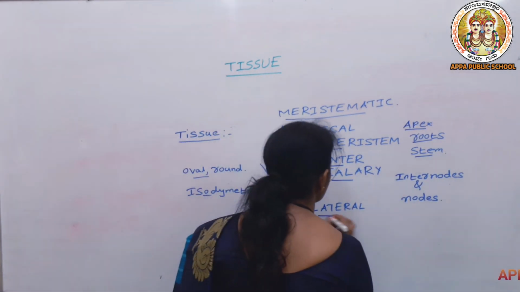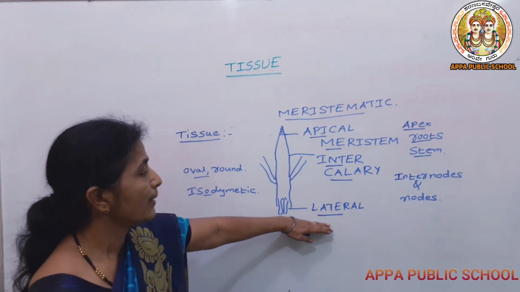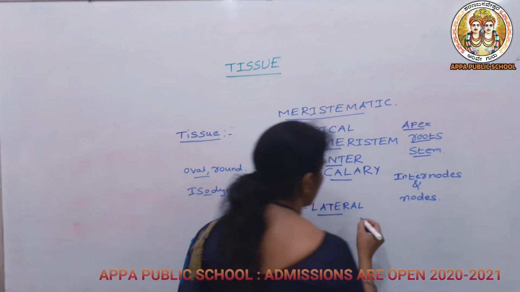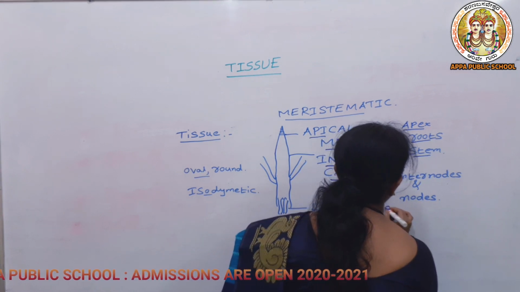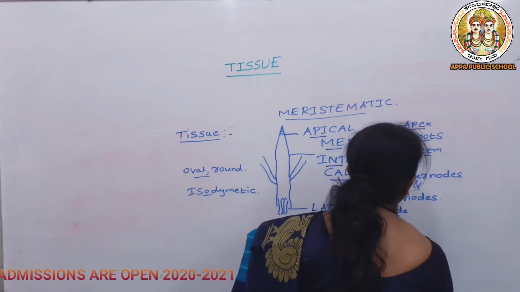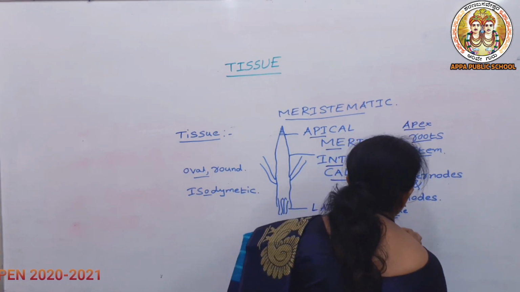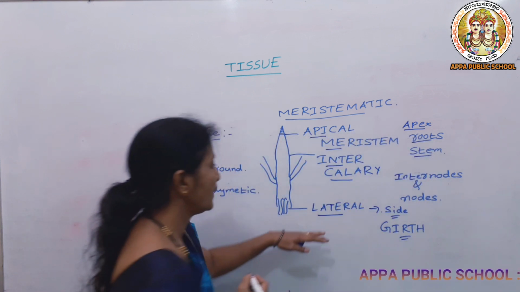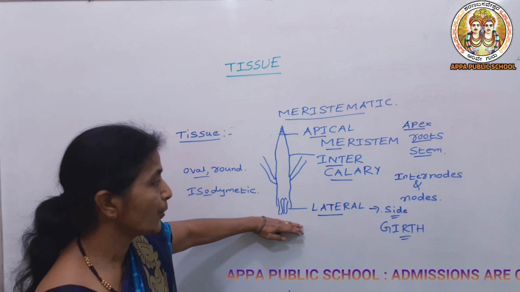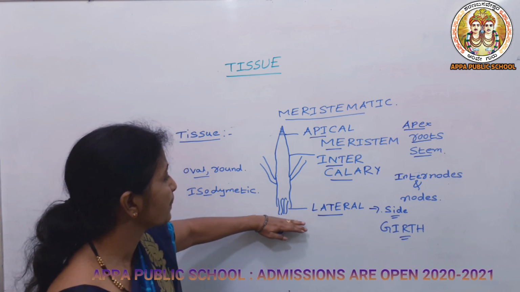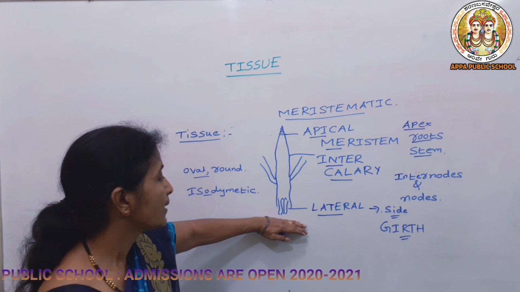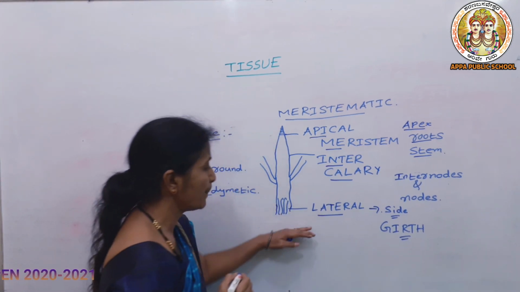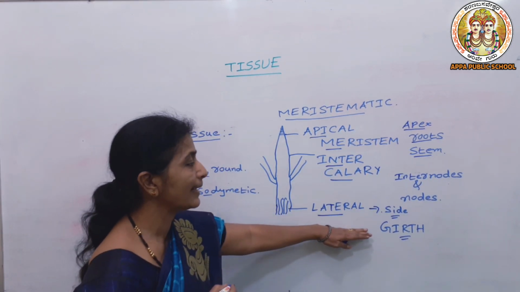Then the last one is lateral meristem. What is the main function of this lateral meristem? It helps to develop the plant sidewise, or in widthness. Another name for widthness is girth. So girth is widthness. It helps the widthness of the plant to grow, and it is present at the bottom, near the base of the stem or the root. So that is known as lateral meristem.